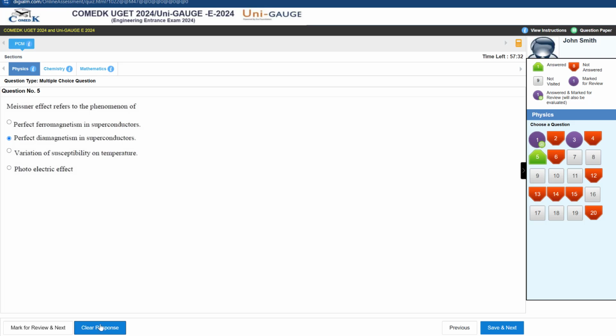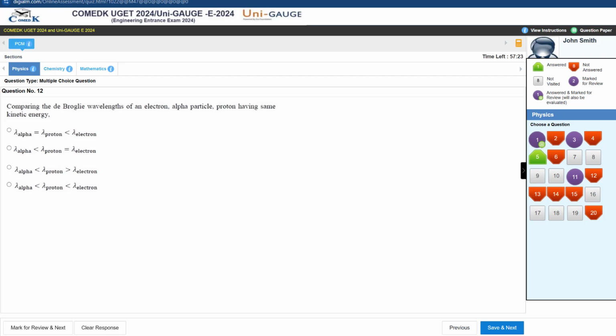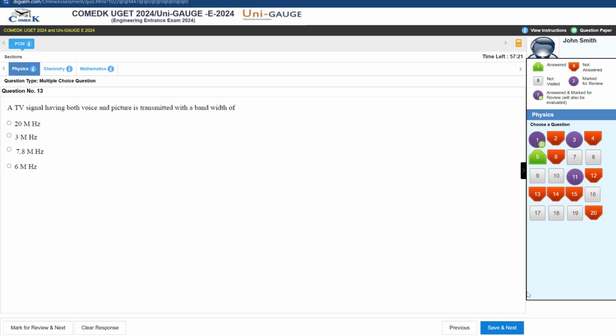Okay. So here as I already told you, if you want to review, you just mark for review and next. Then the purple color will come. It is like that. Okay. So after everything is done, you have to go for save and next on each and every question. After everything is done, you can submit your question paper. If you don't submit it within time, that is whatever the time is given for your exam, then that desktop will automatically get closed. And if you have done save and next, then only that particular answer which you have ticked will be taken.